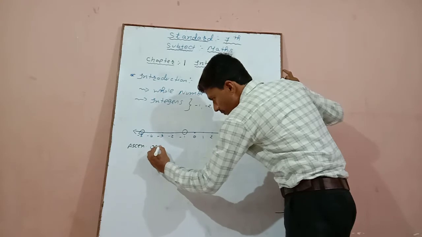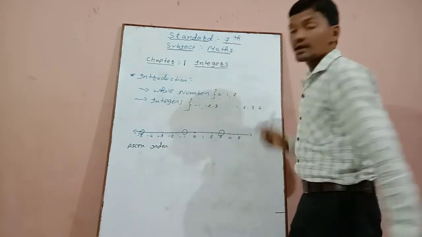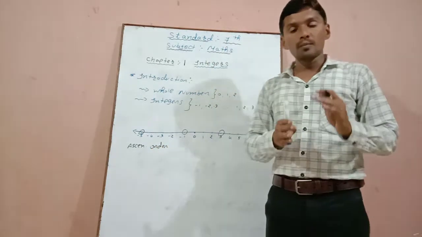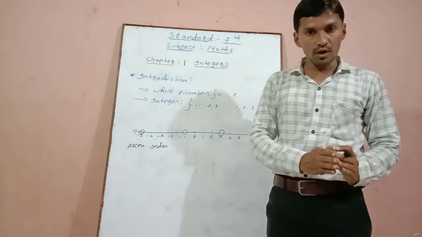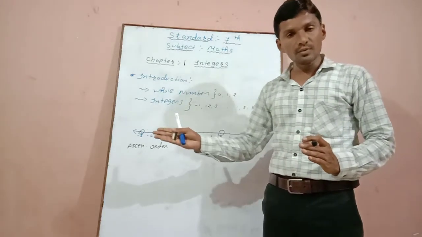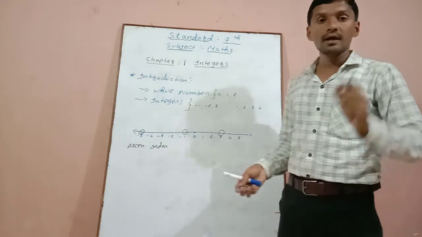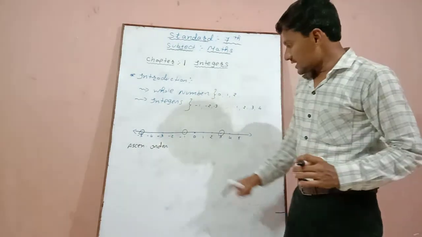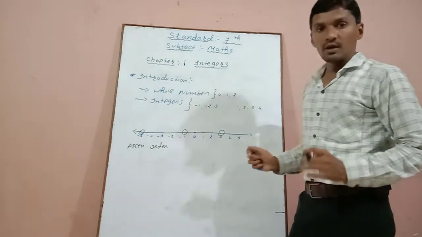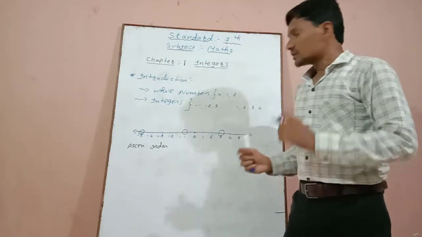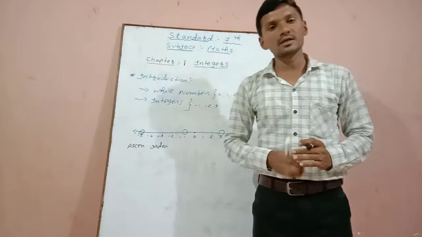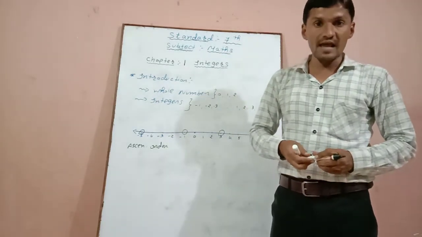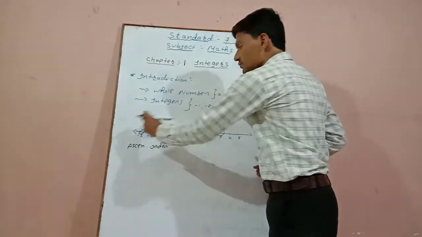Ascending order. Again I am repeating, in ascending order the numbers from the smallest to the highest will be arranged in a representative manner. So first of all see which is the smallest number. Now on the number line the smallest number is always represented on the left side. So we have to start from the left side.